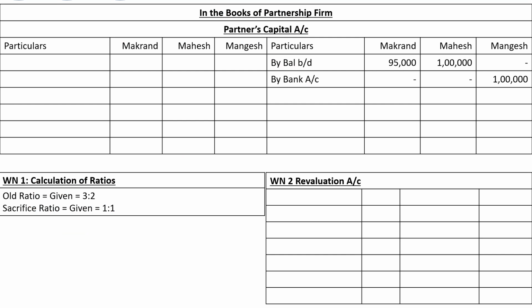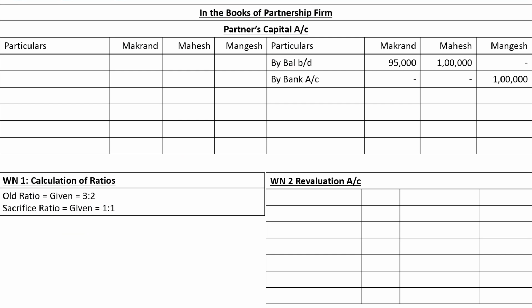But we have neither prepared the bank account nor the goodwill account. Since we have not prepared them, we cannot show the first entry, bank account debit to goodwill account. Then the second entry: the firm has sold goodwill, but where did the goodwill come from? It was generated by the old partners. That means the goodwill brought in by the new partner should be transferred to the old partners.